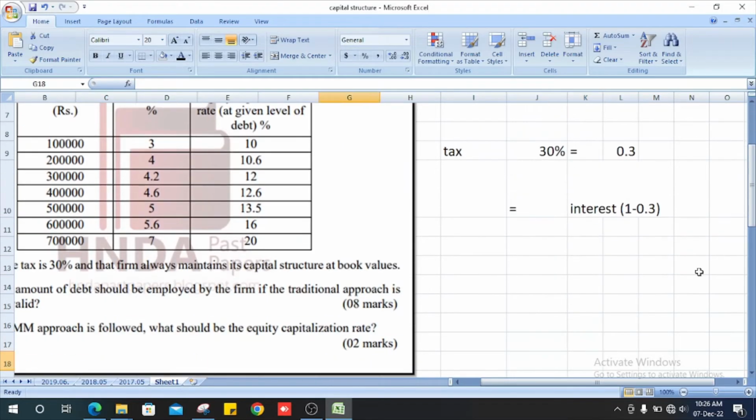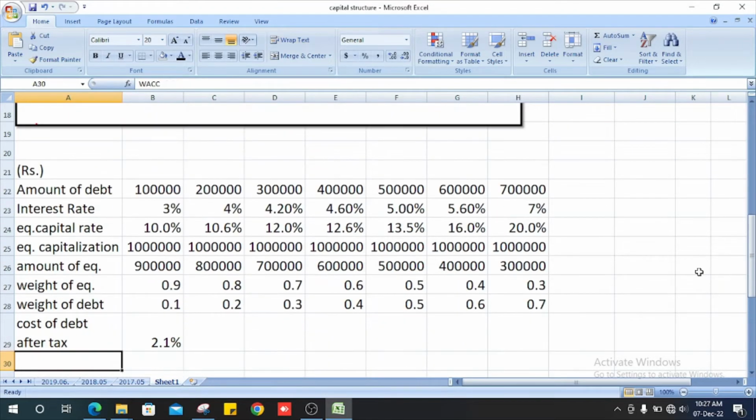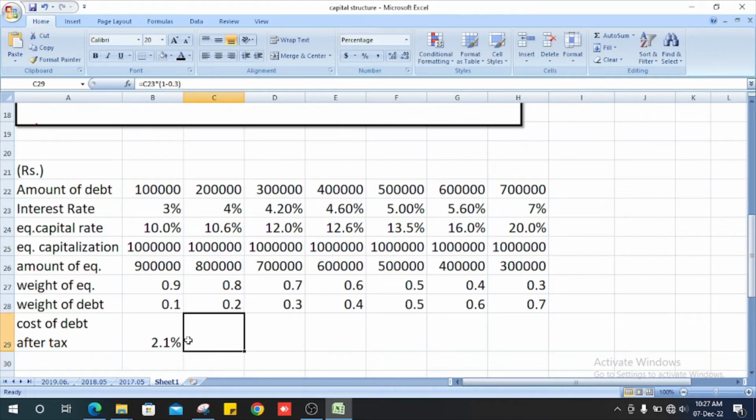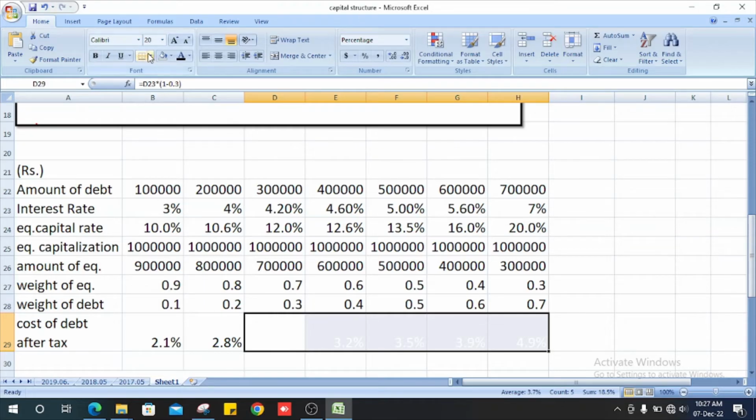So the cost of debt after tax is the interest rate multiplied by (1 minus 0.3). Likewise, get the other values.